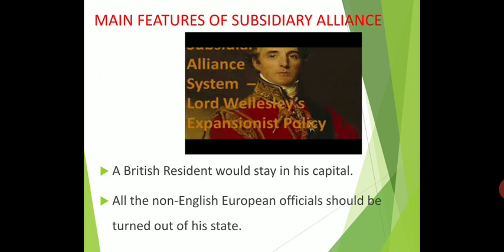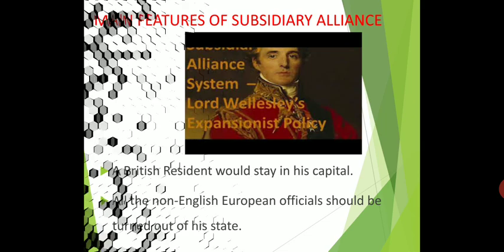A British resident would stay in the capital. Also, all the non-English Europeans should be sent out of the state. This is the rule of the subsidiary alliance.